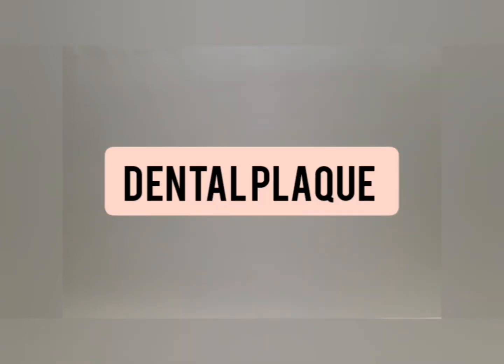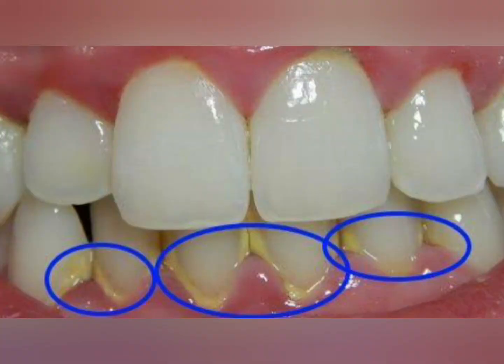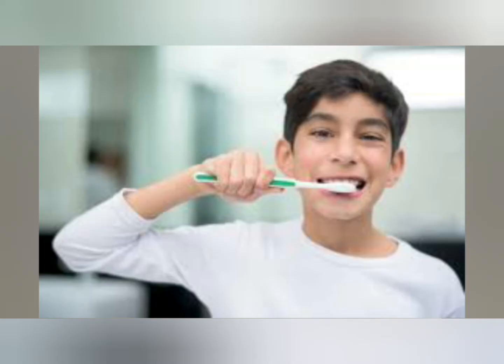What is dental plaque? Food particles and bacteria in our mouth form a yellowish sticky substance which gets deposited on teeth gradually if teeth are not cleaned regularly and properly. This yellow sticky deposition on teeth is called plaque. Brushing teeth after eating food removes plaque and thus saves from cavity formation in teeth.